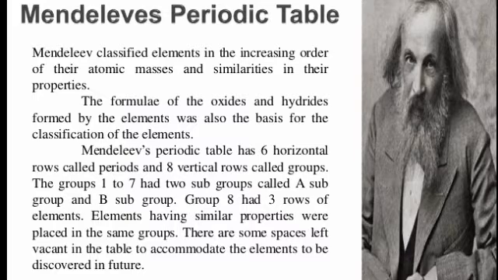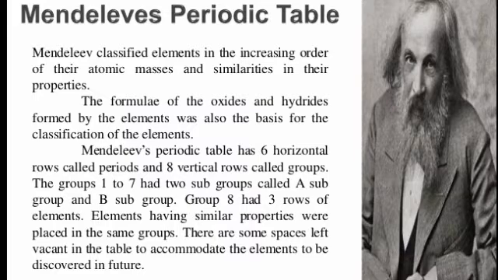Mendeleev classified elements in the increasing order of their atomic masses and similarities in their properties. The formula of oxides and hydroxides formed by these elements was also the basis for his classification. Mendeleev's periodic table had 6 horizontal rows known as periods and 8 vertical rows known as groups.